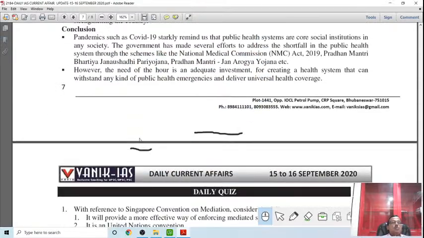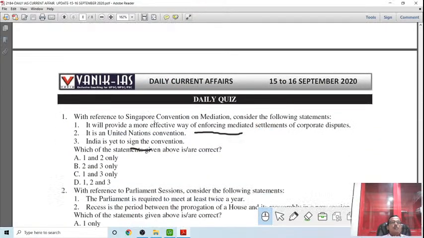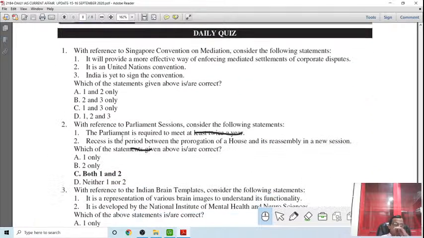There are also MCQs with reference to the Singapore Convention on Mediation. Consider the following statements. It will provide a more efficient way of enforcing mediated settlement of commercial disputes. It is a United Nations Convention. India is yet to sign the convention. So this is what it is.